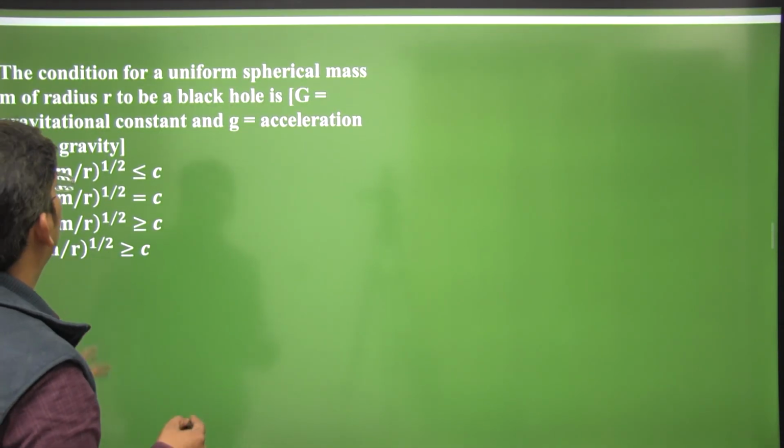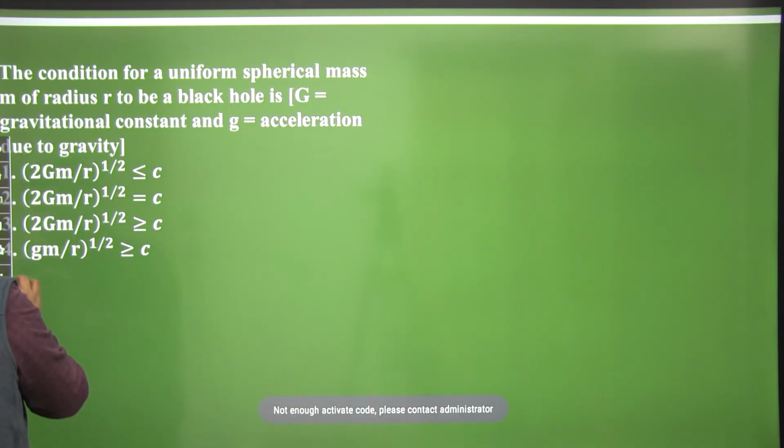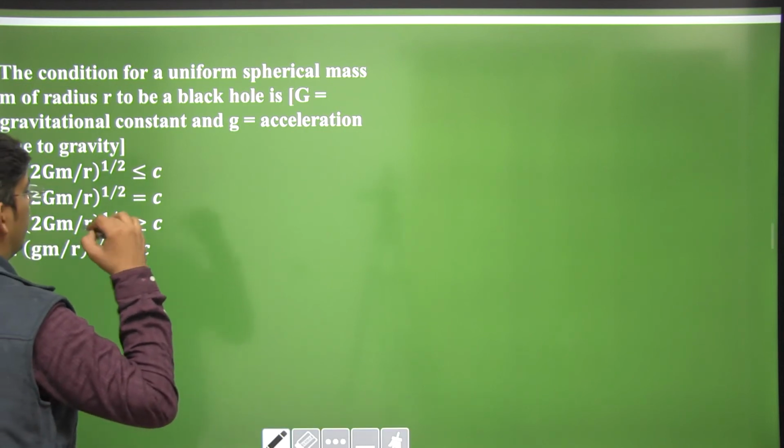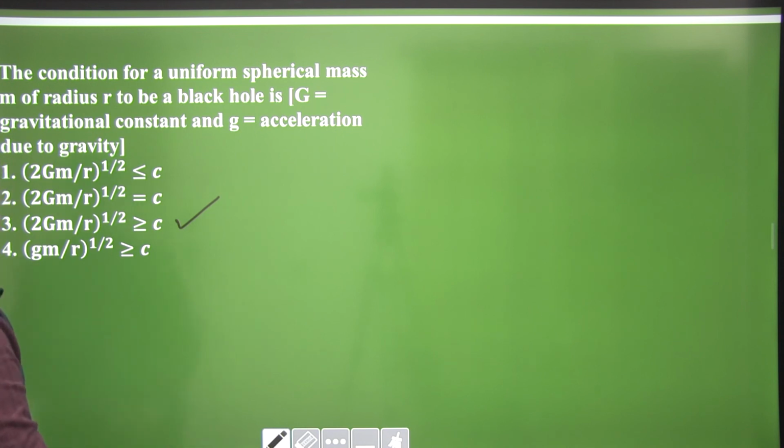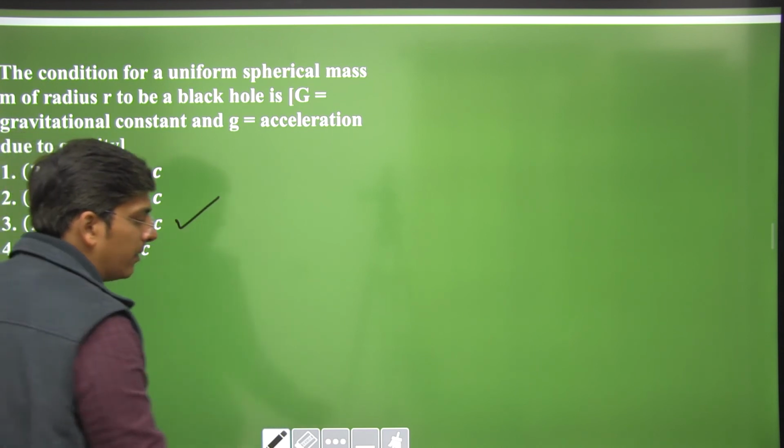See, black hole is an object where the escape velocity is greater than or equal to speed of light. Even light cannot escape from a black hole. This is the formula for escape velocity, under root 2GM by r, and it must be greater than or equal to speed of light.